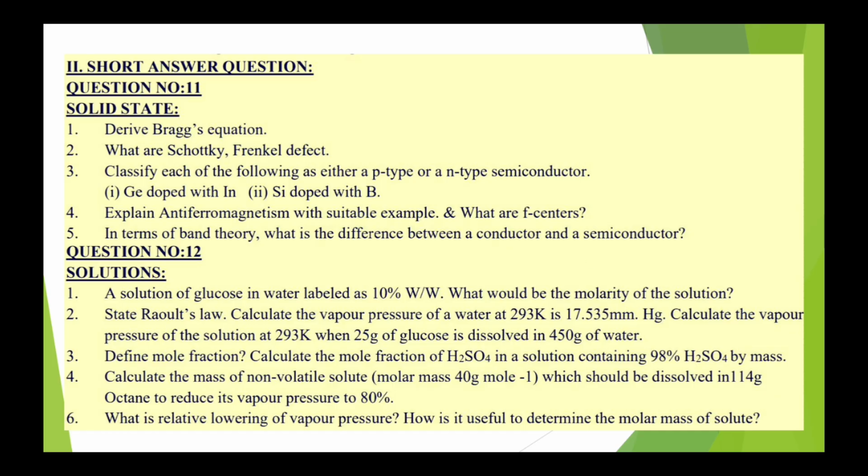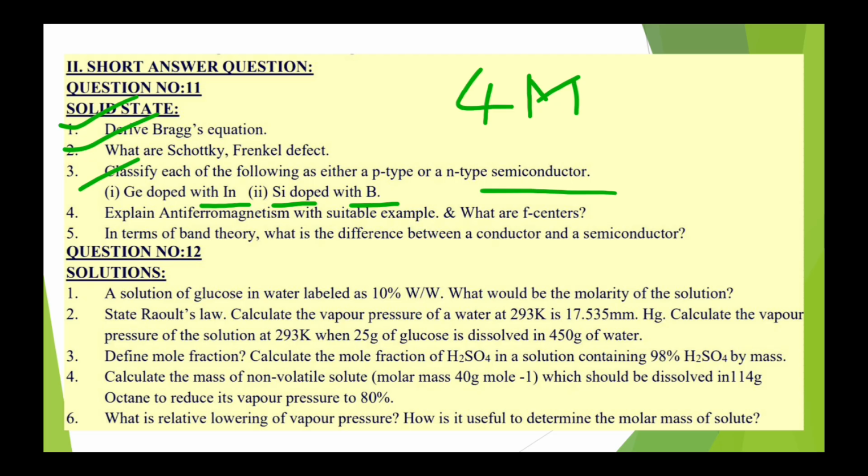Then coming to the short answer questions, that is the 4-mark questions. First, in solid state, deriving Bragg's equation is most important. Every year it is a repeated question. If they skip that question, the most probable is Schottky defect and Frenkel defect. Then classify p-type and n-type semiconductors: germanium doped with indium and silicon doped with boron. These types of questions are very, very important.